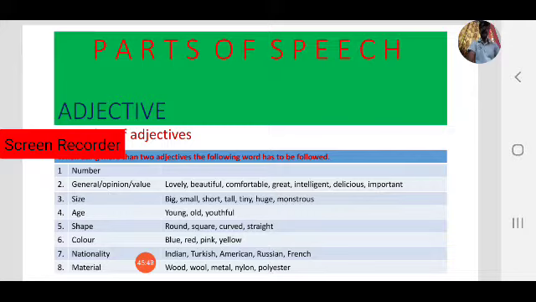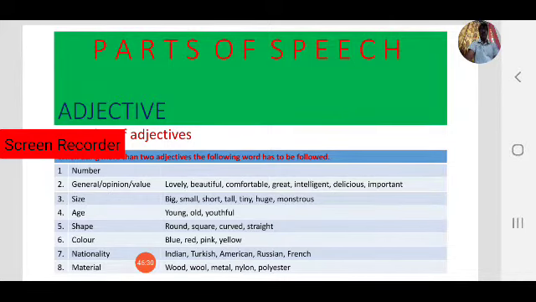Next, size: big, small, short, tall, tiny, huge, monstrous. These come under common sizes, different sizes. Age: young, old, youthful, middle aged, like early 20s, aged. After size we have to mention age. Shape: different shapes are there, for example round, square, curved, straight, rectangle, triangle. These are shapes.